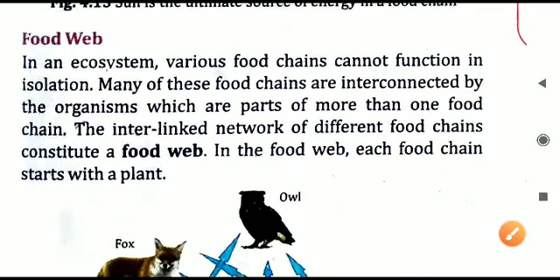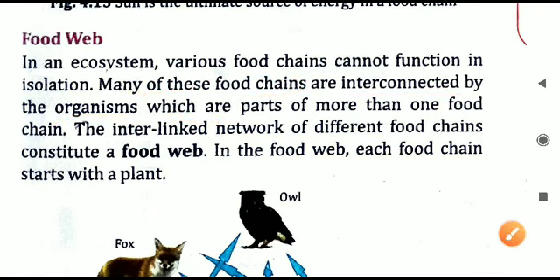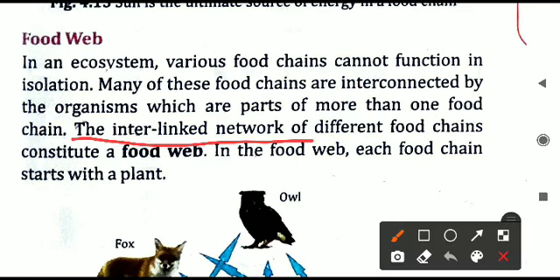Now, related to this food chain, we have what is called the food web. That is when various food chains are working together, they get interconnected. All different food chains cannot function in isolation, meaning all will not work separately. Almost all the food chains are interconnected, and that will form a web-like structure. That is the definition. You can mark and learn this. The interconnected network of different food chains makes what? It constitutes a food web.